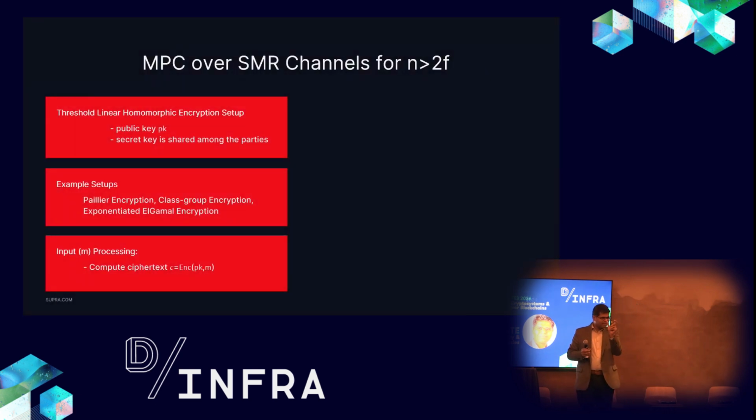On purpose, I highlighted that linear part, because that's where the difference between something like FHE, fully homomorphic encryption, and what we're discussing comes into the picture. Here we are assuming additive homomorphic or linear homomorphic encryption. That means you can add things on encrypted data, but you cannot multiply. What you have to do for that is some interaction, and I really hope to spend at least 2-3 minutes to provide a comparison and trade-offs from experiments and analysis that we can perform. An example for that is indeed Paillier encryption.